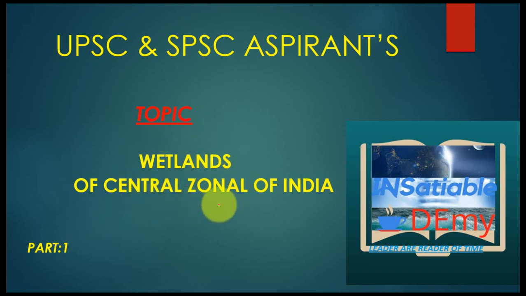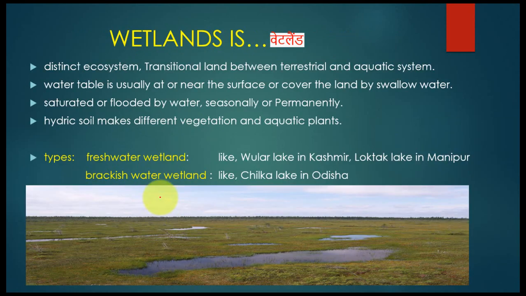Topic: Wetlands of Central Zone of India, Part 1. So, what is a wetland? It is a distinct ecosystem, transitional land between terrestrial and aquatic systems. I hope you are all aware of the ecosystem. An ecosystem is a system where abiotic and biotic things interact with each other, or where living organisms interact with the physical environment of any area or place. So a wetland is transitional land between terrestrial and aquatic systems.